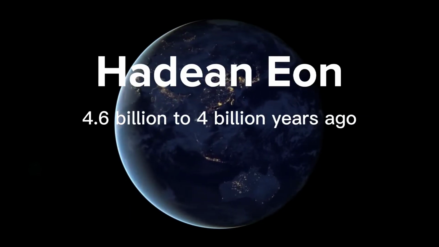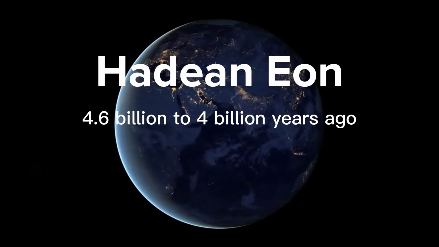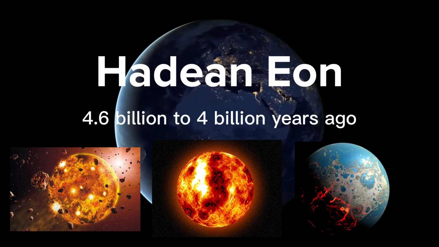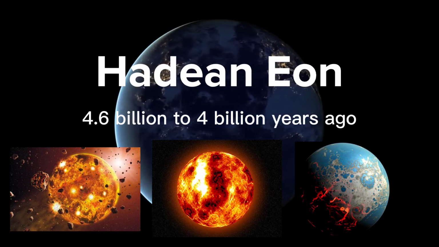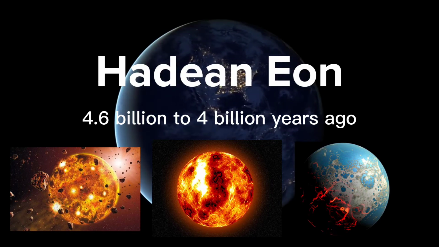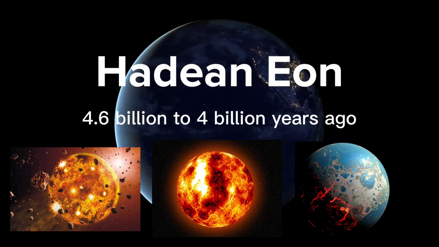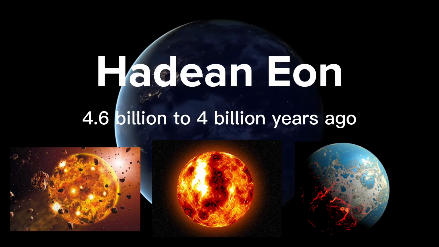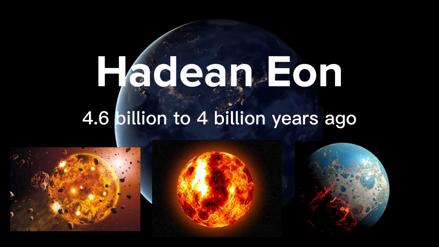The Hadean Eon occurred 4.6 billion to 4 billion years ago. During this time, the solar system was forming within a cloud known as the solar nebula, which eventually spawned planets, moons, and so on. The Earth started cooling and the outer edge of the planet solidified from molten lava to a solid crust. Water rained from the atmosphere and created oceans.